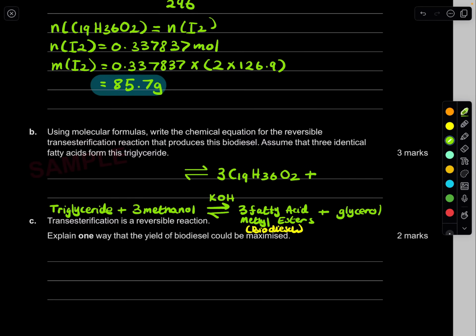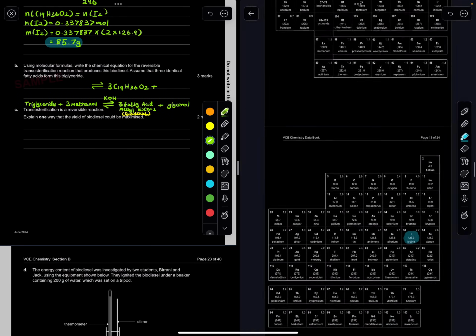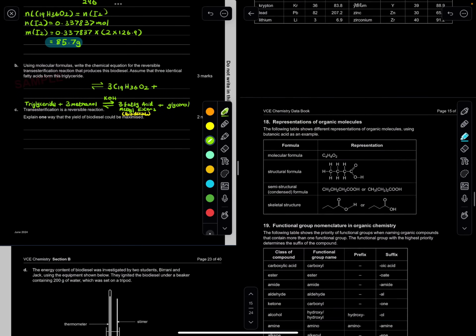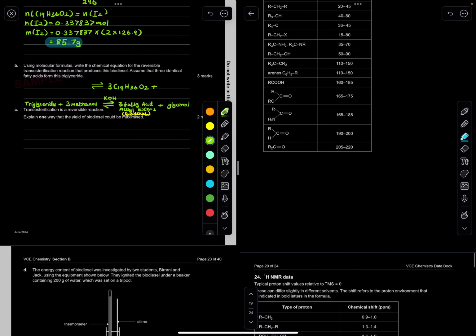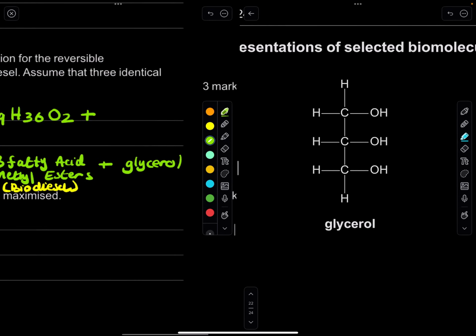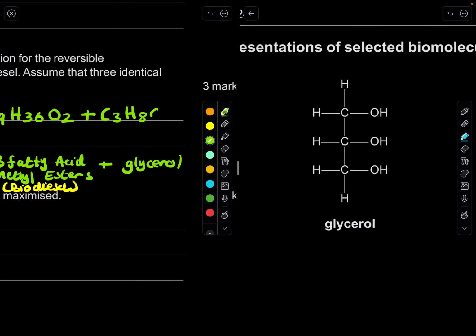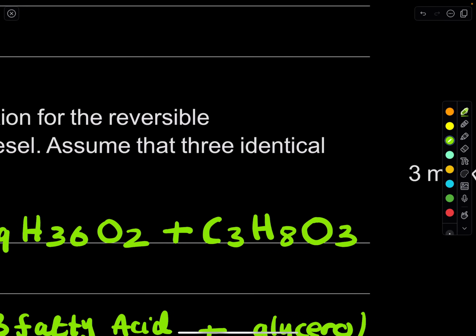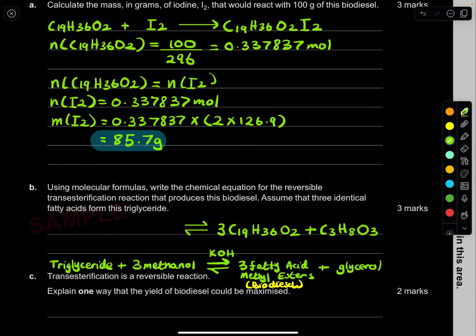Now glycerol is actually in your formula sheet, and we just want the molecular formula for it. There it is, right over here. How many carbons does glycerol have? It's 3 carbons, so C3. How many hydrogens? You have 1, 2, 3, 4, 5, 6, 7, 8. We have 8. And how many oxygens? We have 3. Done. So we already got the right-hand side.